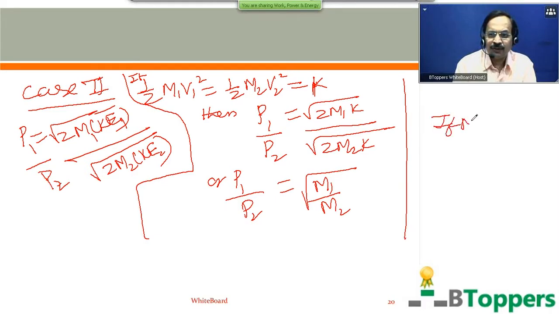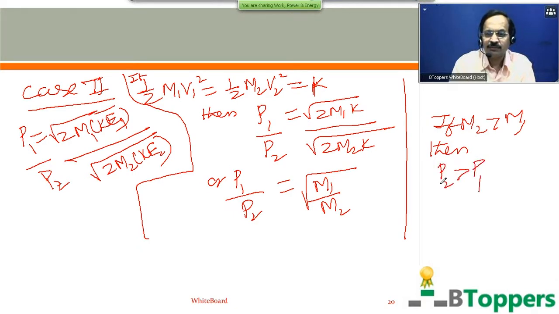So if m2 is, suppose, greater than m1, then P2 will be greater than P1. That means if two bodies have different masses and, suppose, possess equal kinetic energies, then the heavier body will have greater magnitude of linear momentum compared to the lighter body.